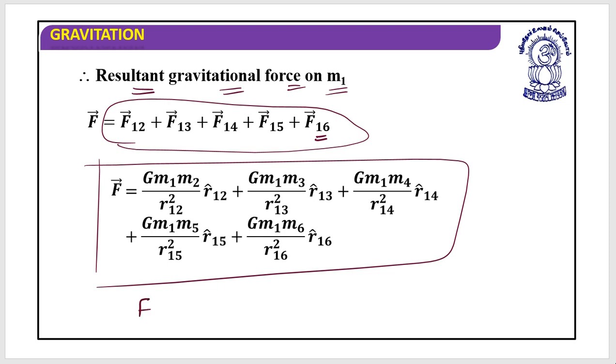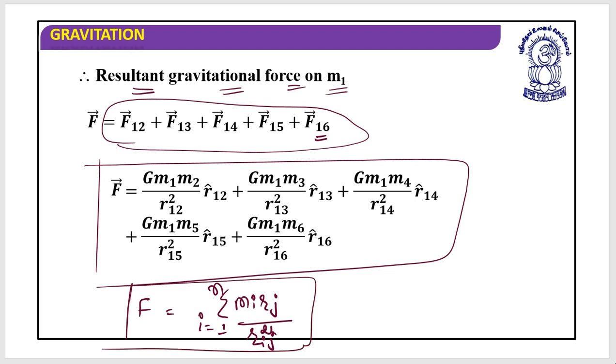And when it is like this, we understand that this force F is equal to the sum over i equals 1 to n of G m_i m_j divided by the square of the distance between these two particles, r_ij.